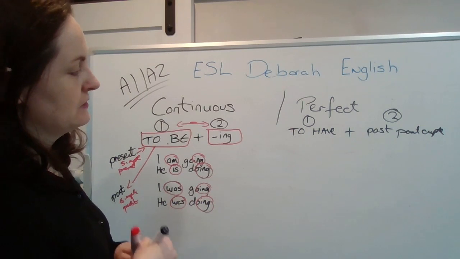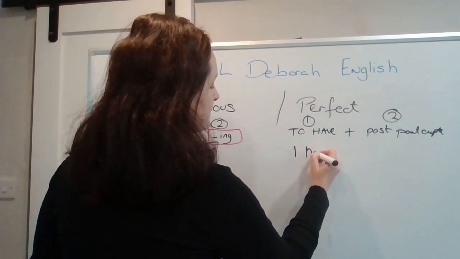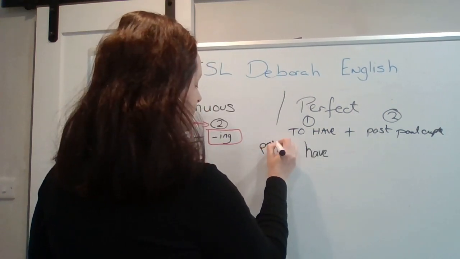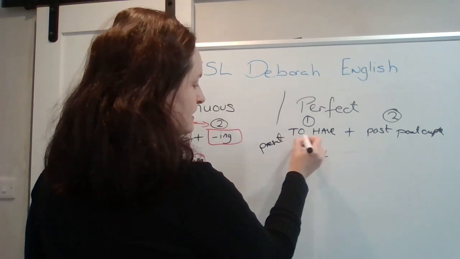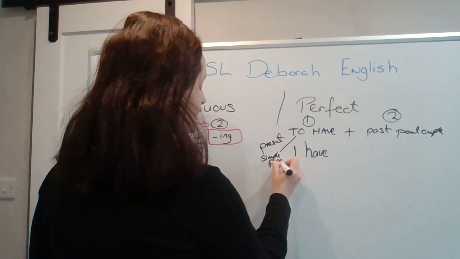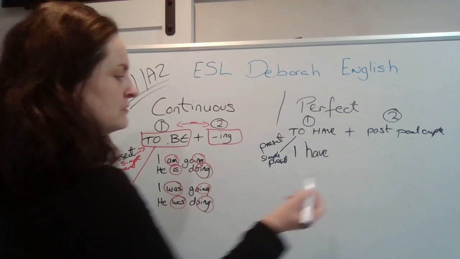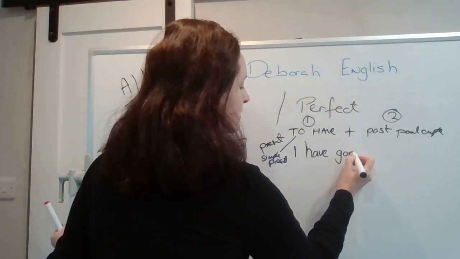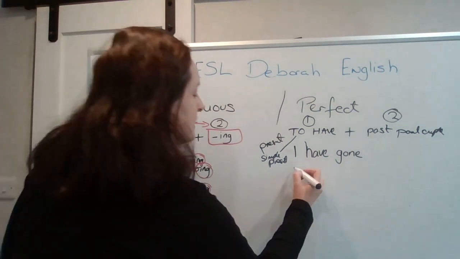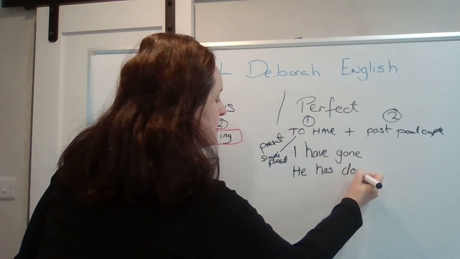So how do we make the perfect tense? Well, you say something like I have for the present. The verb to have has to be in the simple present. So for the present perfect, I have, and the past participle, I have gone, from the verb to go. He has done.